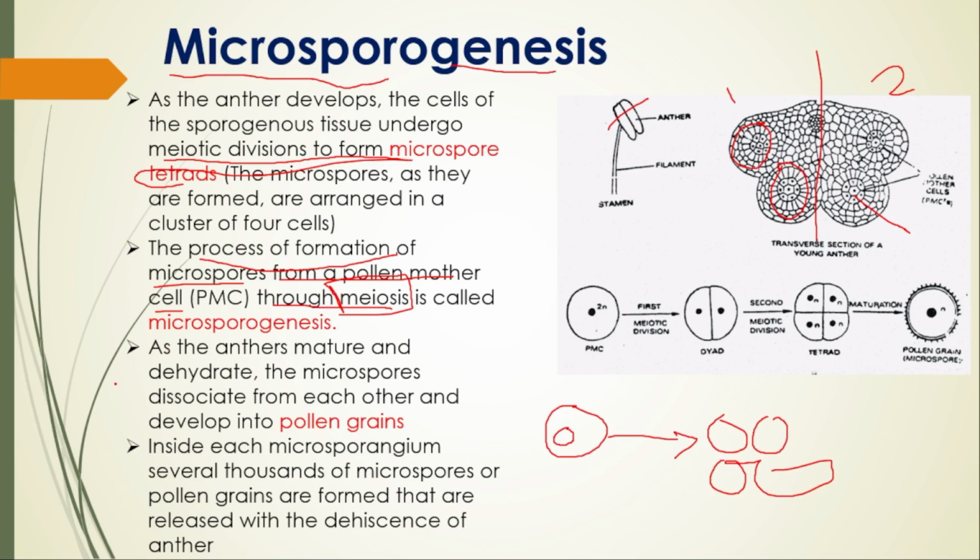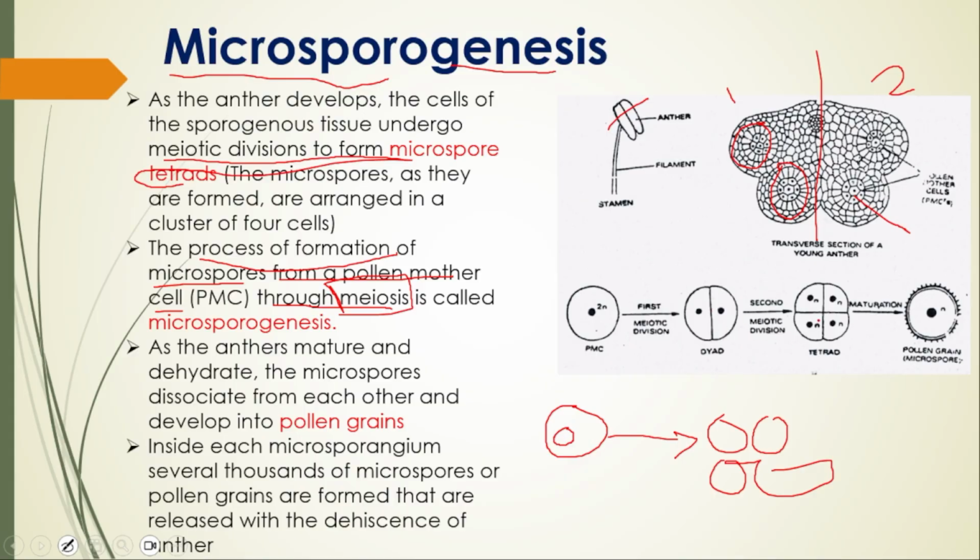As the anther matures and dehydrates, the microspores dissociate from each other and develop into pollen grains. What does it mean? See, this is the one PMC, having ploidy 2n. The first meiotic division will lead to the dyad condition.